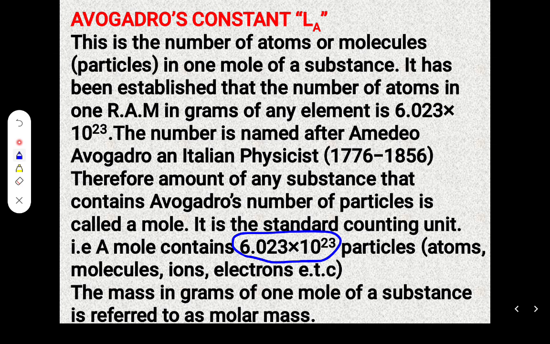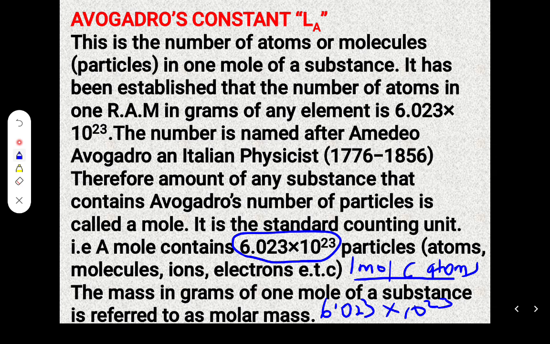Let's say we have 1 mole of carbon. When you say 1 mole of carbon atoms, it means the number of carbon atoms equals 6.023 multiplied by 10 to the power 23 atoms. I hope you're getting me there.